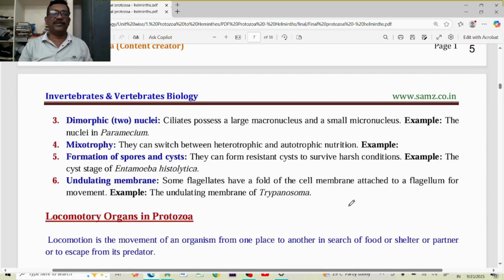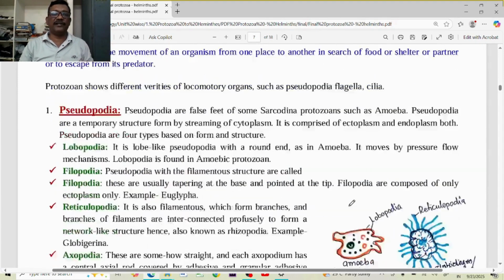This is about the unique and special characters of protozoans. In the next class, we will discuss the different locomotory organs in the protozoans.